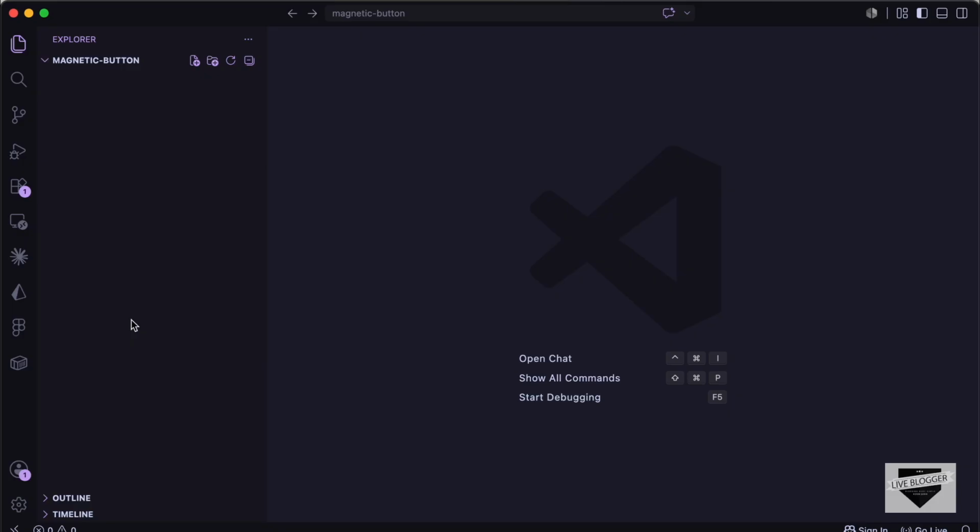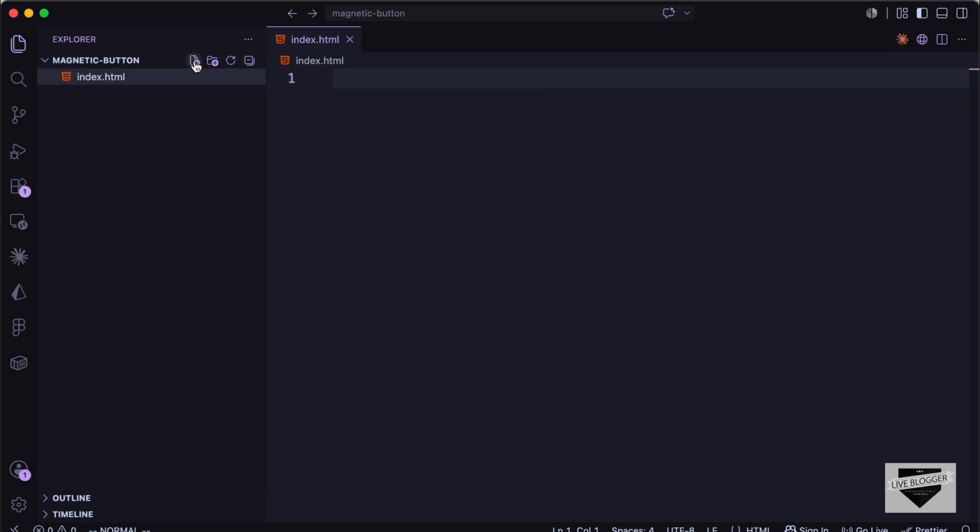Right, so here I have created this folder called magnetic button and I just opened it with VS Code. Let's create the necessary file. So let's create a new file called index.html. Let's create another file called style.css. And let's create one more file called main.js. So let's start with the HTML file.